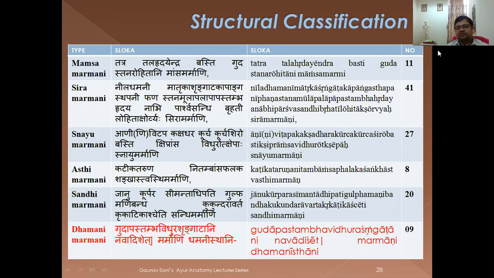And especially for the short questions, the 2-mark or 1-mark questions, very important are the Dhamani Marmani. They are Vidhura, Apastambha, Sringataka, and Nila Dhamani. Means you should remember the names: Vidhura, Apastambha, Sringataka. They are 9 in number, and a very important question for short notes.